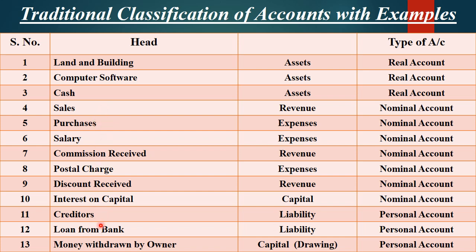Creditors means whatever you purchase on credit from the suppliers, and you have to pay the money to them. You have purchased on credit, so that is the origin of creditors. I have purchased goods from Mr. X on credit, so Mr. X has become my creditor. Whatever I have to pay to people, the outstanding amount, is called liability. So Mr. X is a creditor, he is a person, and it becomes a personal account.